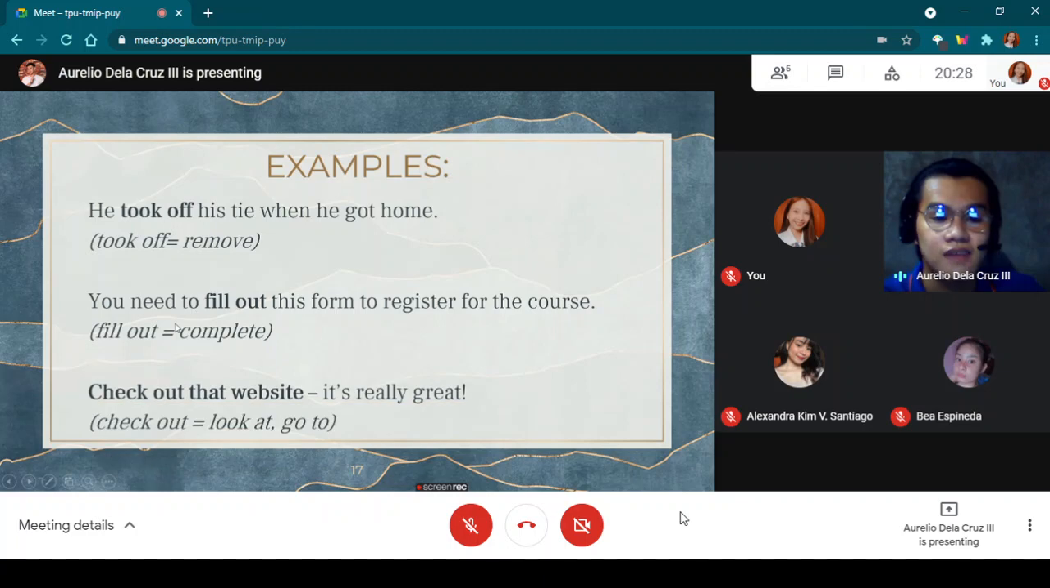Next, the third sentence is: check out that website. It's really great. Check out here means look at or go to. And website is our direct object. Here, it is really great is our adverbial phrase because it answers the question why. Why should we check out that website? Because it is really great. So here, check out what? That website. So it is a transitive phrasal verb.